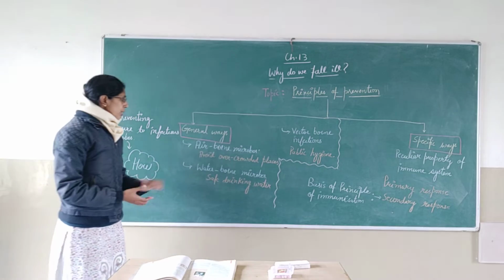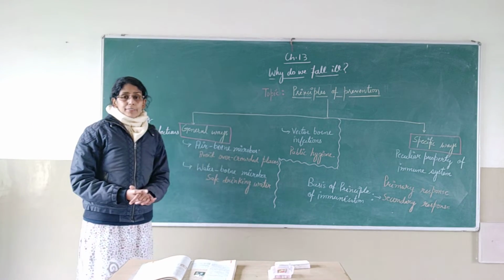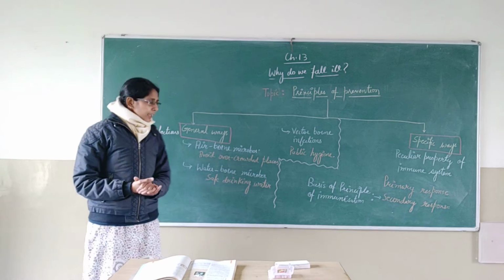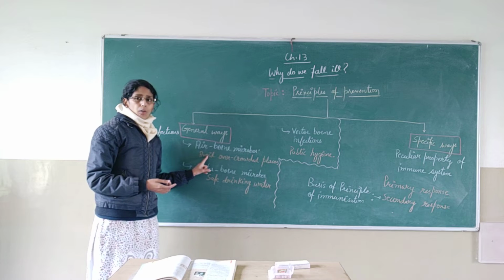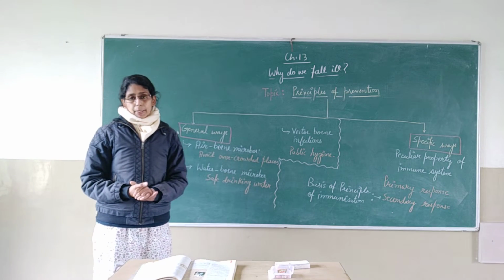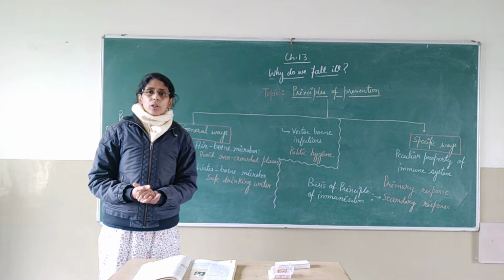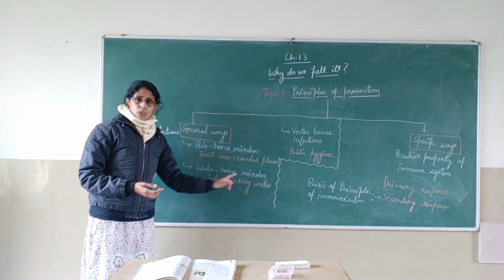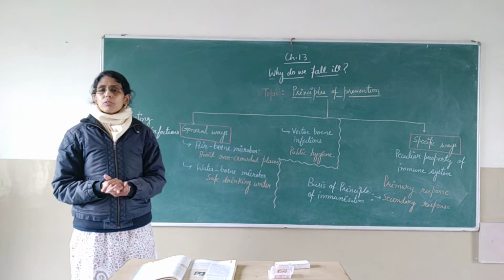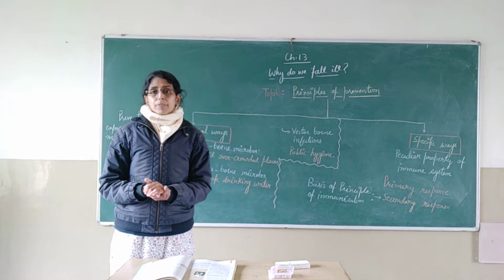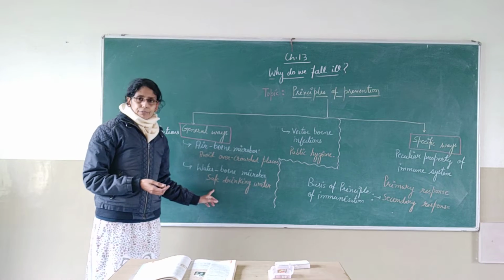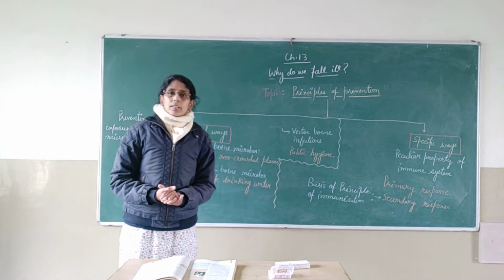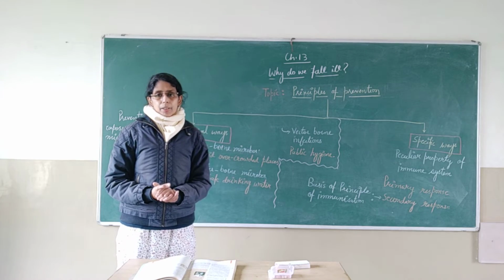First, we will start with the airborne microbes. If you want to prevent exposure to airborne microbes, then what do we need to do? We need to avoid overcrowded places, and we also need to put on a mask. Second category is waterborne microbes. We can prevent exposure to waterborne microbes by drinking safe or clean water. That is the only way we can prevent the exposure to waterborne microbes.